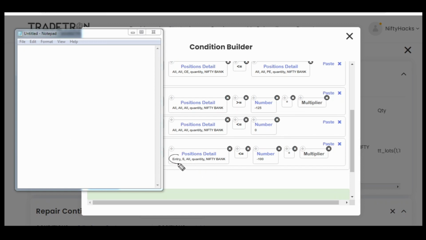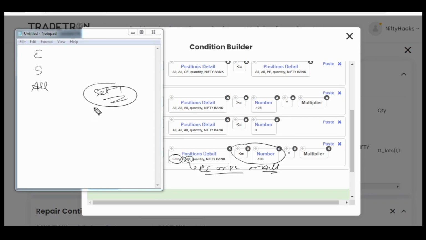So now we have entry, sell, all. In all we have CE or PE. If you have opened the position detail keyword, in all we get these options, either C or P or all. So we have all. Entry, sell, all legs. So both C and P, their quantity should be less than or equal to -100. Via this condition, I want to convey to the Tradetron strategy builder that I have already entered in set 1. Once we enter in set 1, then only set 2 onwards all the sets should be activated.